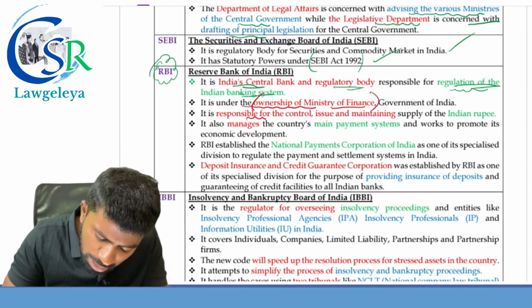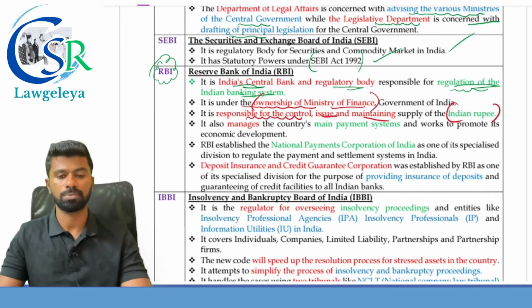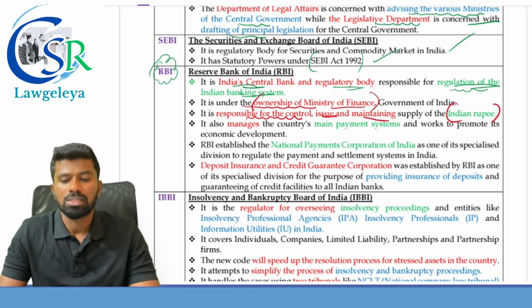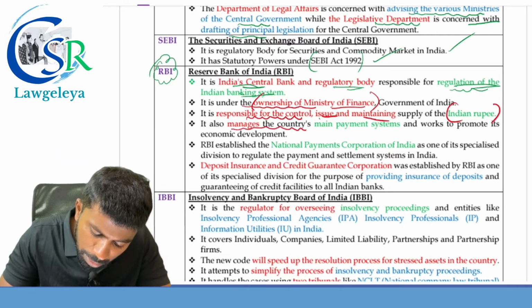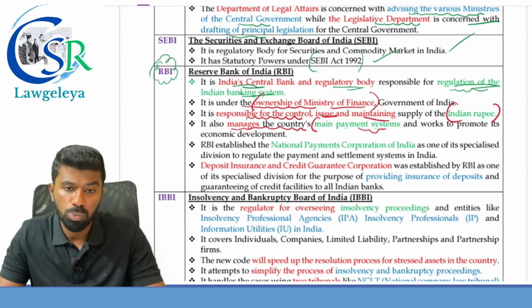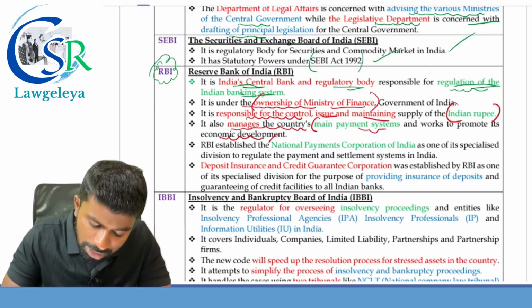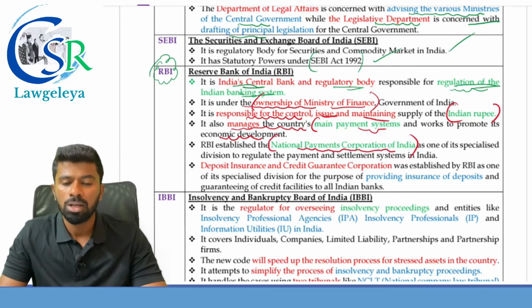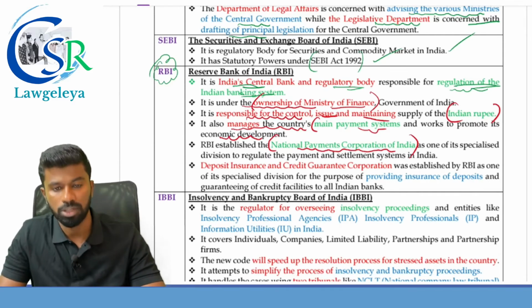It is responsible for the control, issue and maintaining the supply of what? Indian rupee. It also manages the country's main payment system and works to promote economic development. RBI has established what? NPCI, National Payments Corporation of India, which is a specialized division to regulate the payment and settlement systems in India.